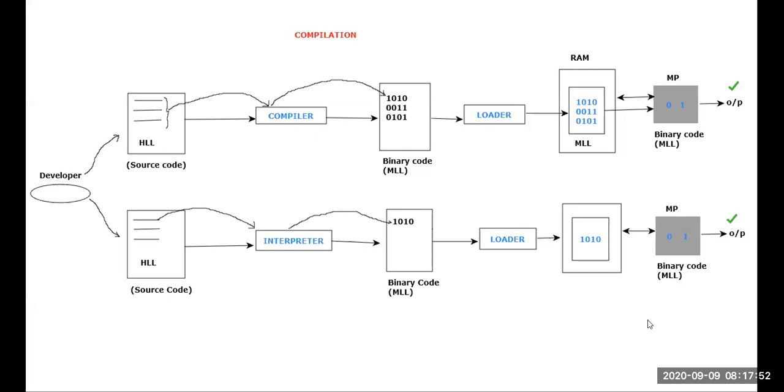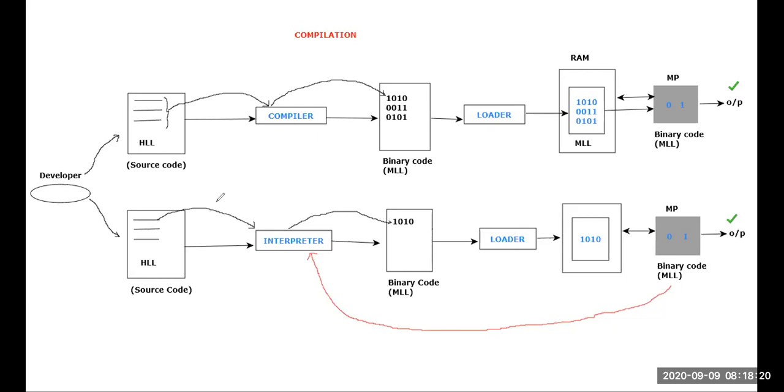Next, the control will be given to the interpreter. From this microprocessor, the control would be given to the interpreter. That is the reason I will just use a different color. From this microprocessor, again, the control will come to this interpreter. Sir, why will this control come to the interpreter? Why? Because do you think the complete source code has been executed? Do you think the complete code has been executed?